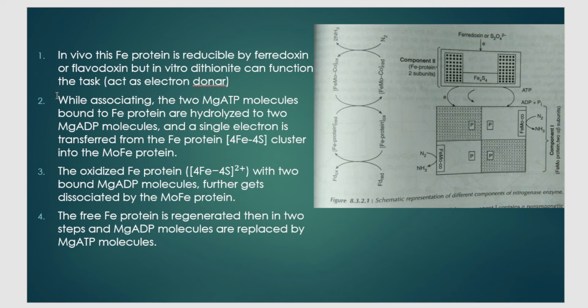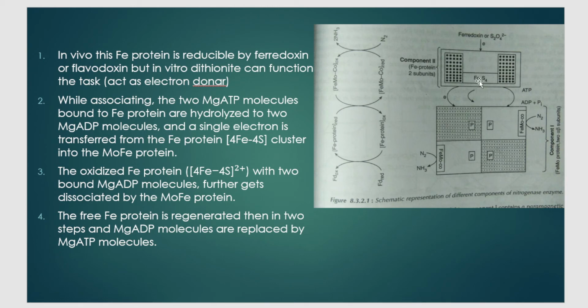Next step is step number 2. While associating, the two Mg-ATP molecules bound to Fe protein are hydrolyzed to 2 Mg-ADP molecules, and a single electron is transferred from the Fe4S4 cluster of Fe protein to MoFe protein. In step 1, it accepted one electron from ferredoxin or dithionite. In step 2, that one electron is given to component number 1, that is FeMo protein.